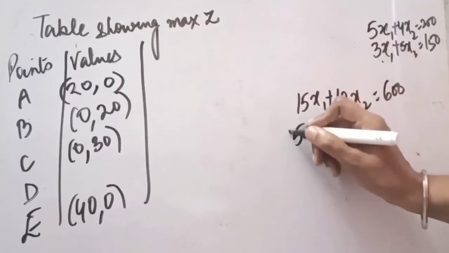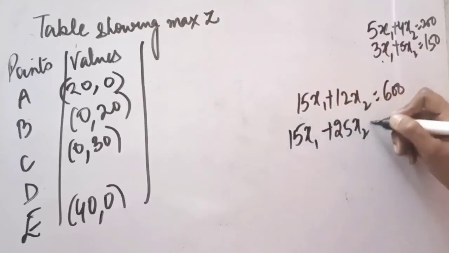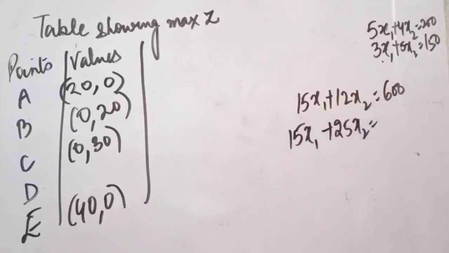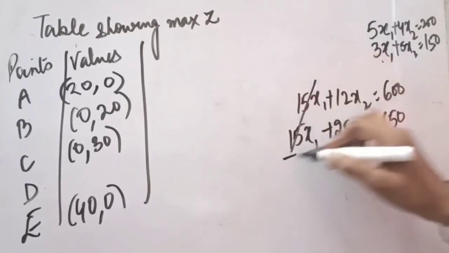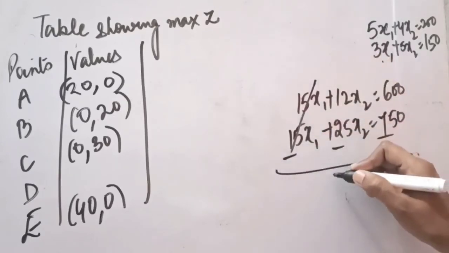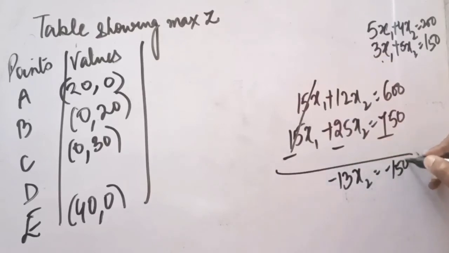Second multiplying with 5, 25x2, and it will be 750. So now we will be subtracting first equation from the second. So it will be minus 13x2 is equals to minus 150.